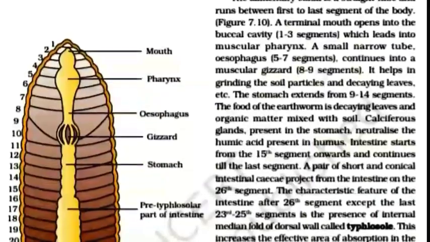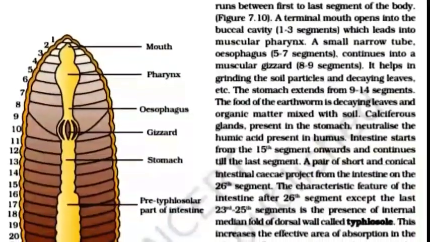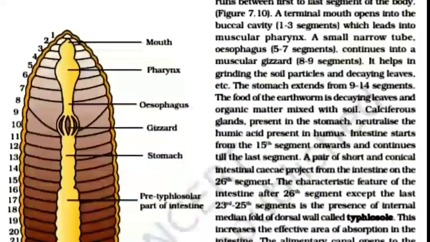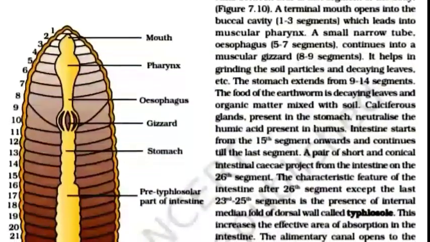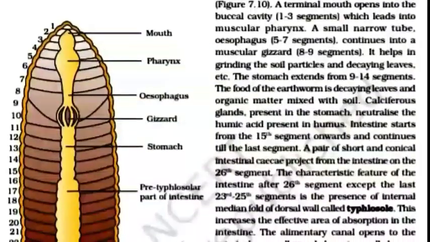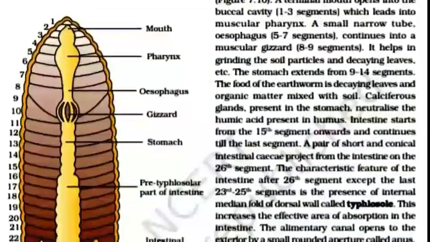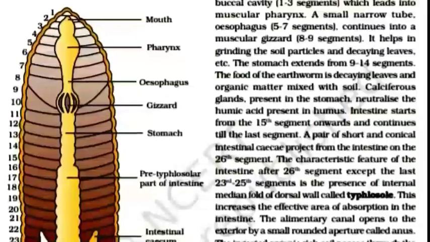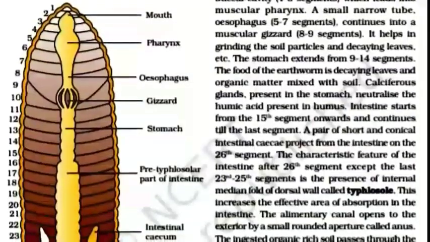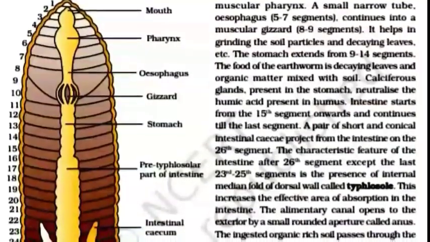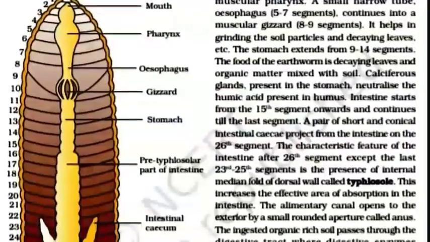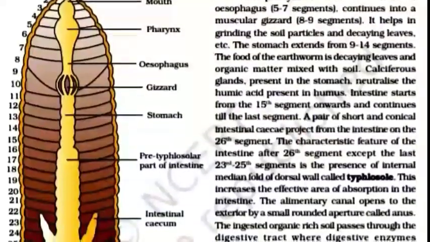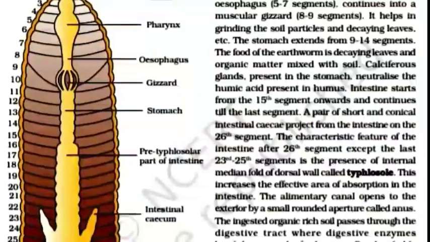The stomach extends from 9 to 14 segments. The food of the earthworm is decaying leaves and organic matter mixed with soil. Calciferous glands present in the stomach neutralize the humic acid present in humus.